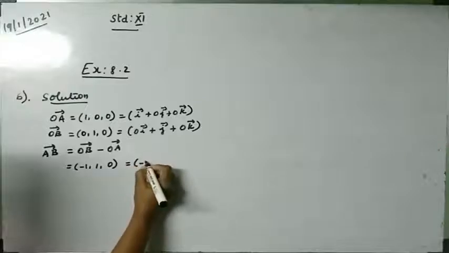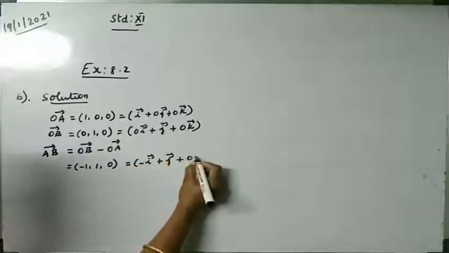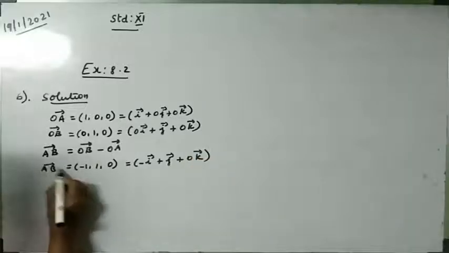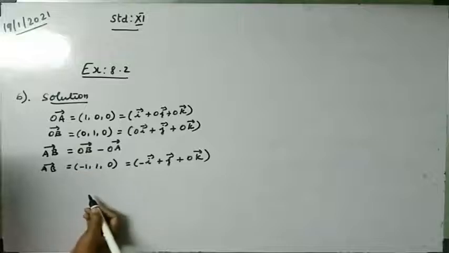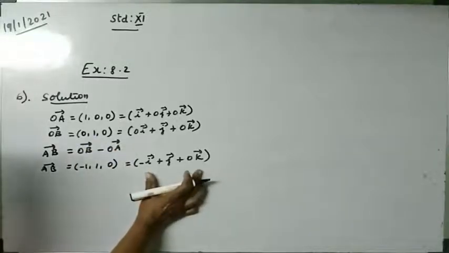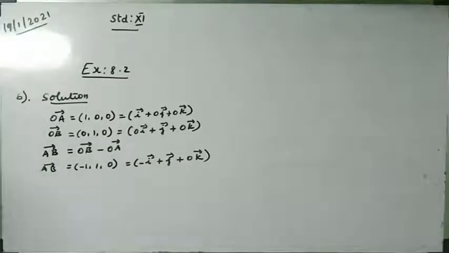Which is equal to minus i vector plus j vector plus 0 k vector. I write it this way because subtracting with the numbers is easy. After subtracting, substitute i, j, k, then you will get a vector. So AB vector is obtained.